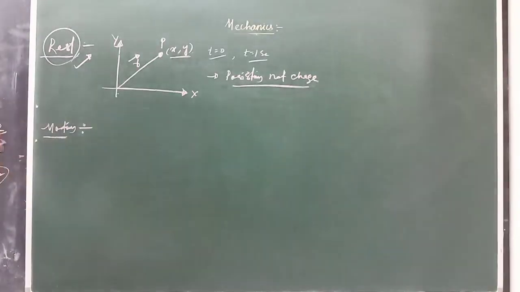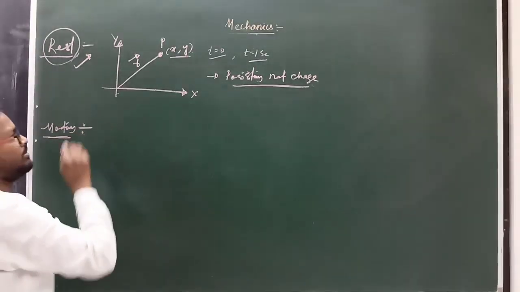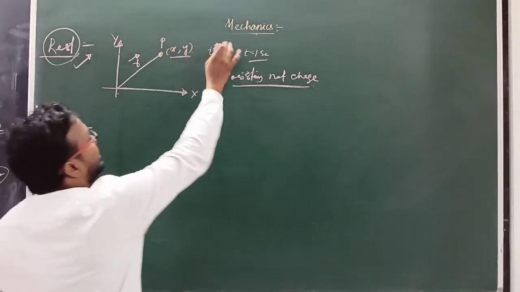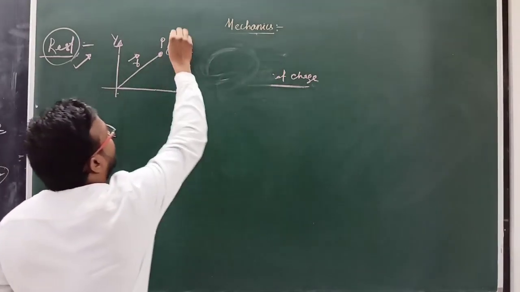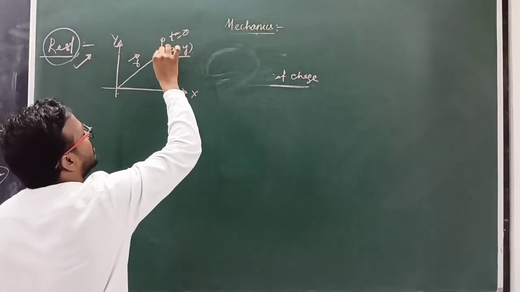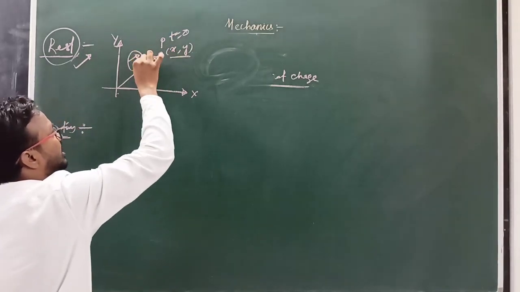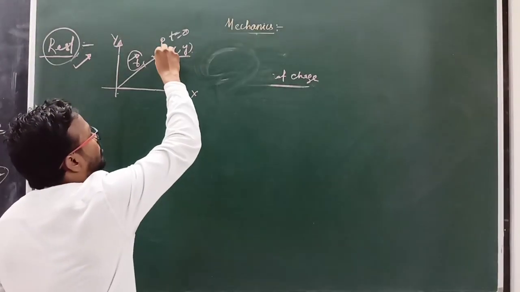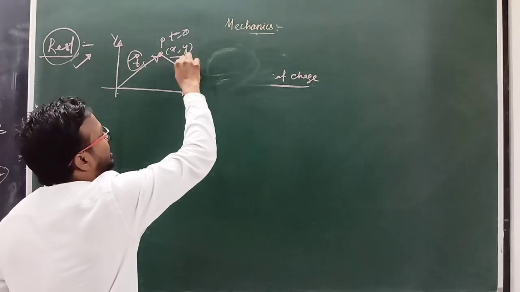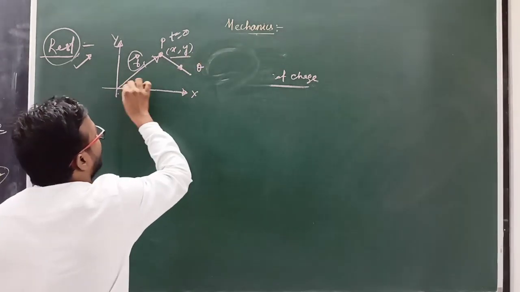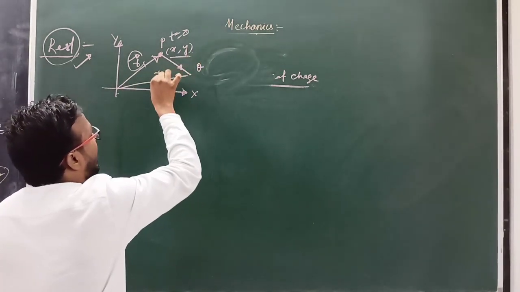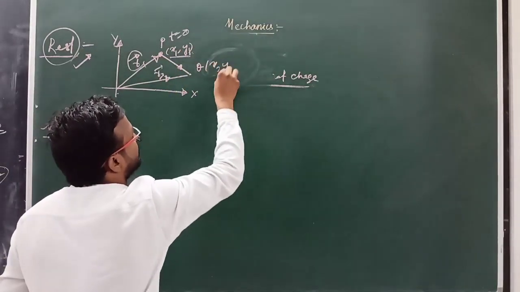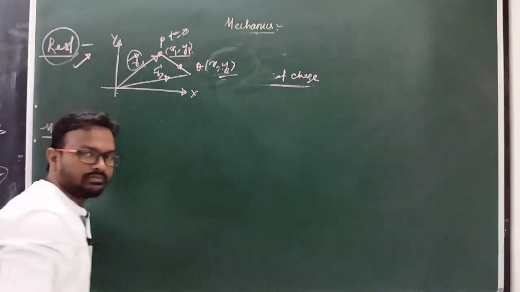Clear? Next, what is the meaning of motion? Same two-dimensional motion. Suppose here when time t equal to 0, a particle is situated at point P with position vector r1. After 1 second, the particle moves from point P to point Q. Another point is here, and its position vector is r2, and its coordinates are suppose x1, y1 and here x2, y2. Clear?